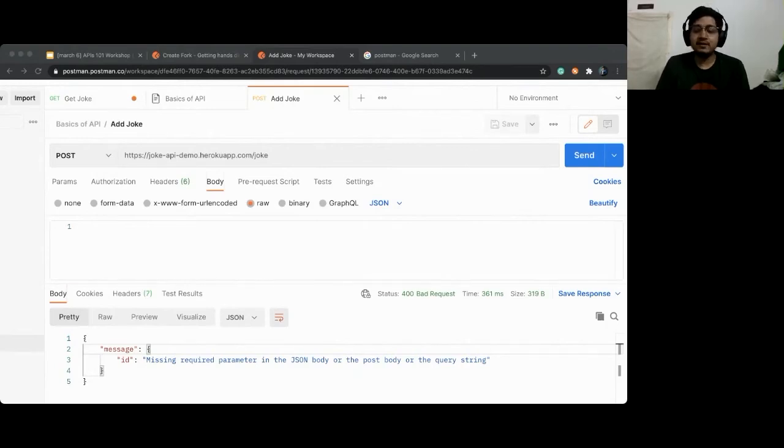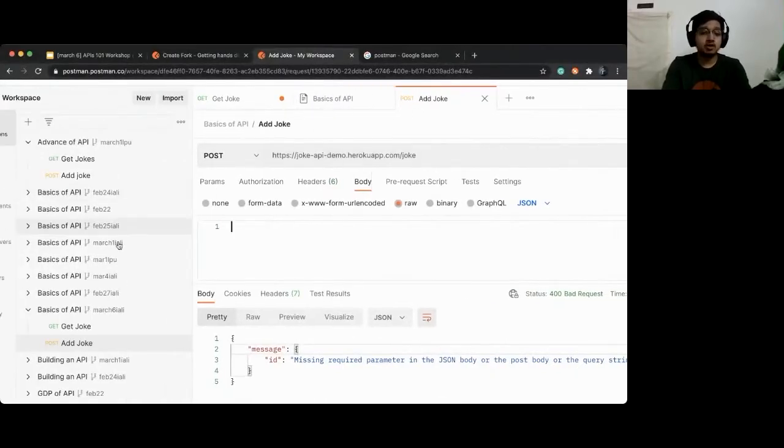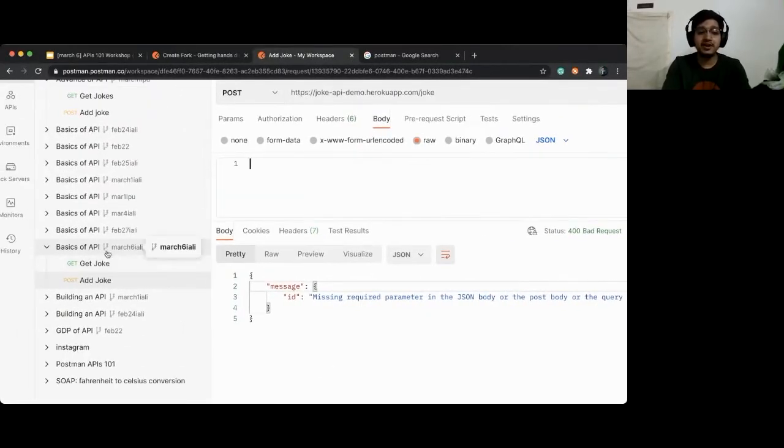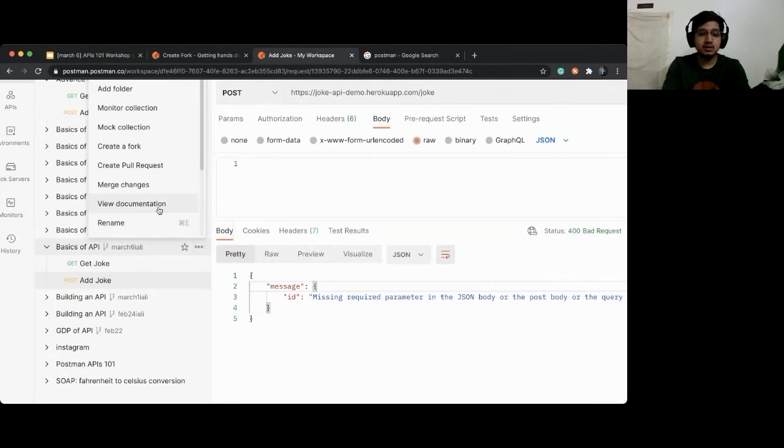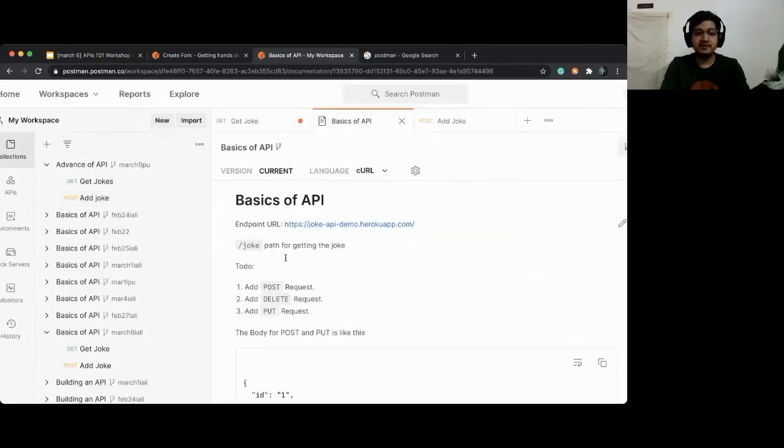Now, where am I supposed to get this body from? Can someone tell me? What is the structure of this body? Documentation. Perfect. So here I need to go to the documentation and get the body. What is the way to go back to the documentation? Click on these three dots and click on view documentation, and it will take you to the documentation.